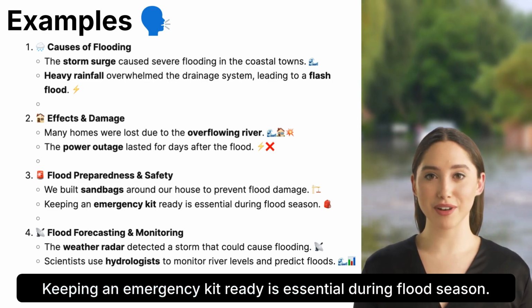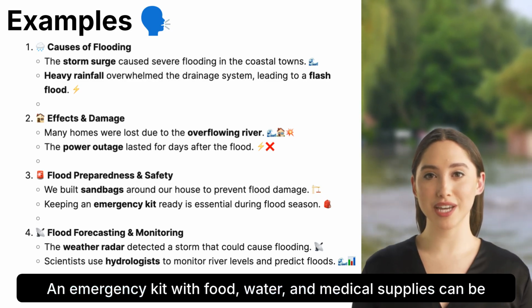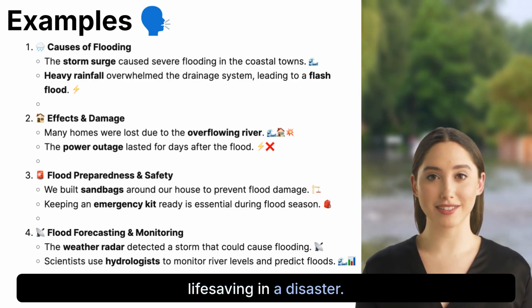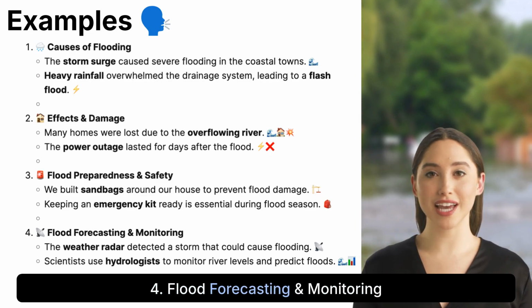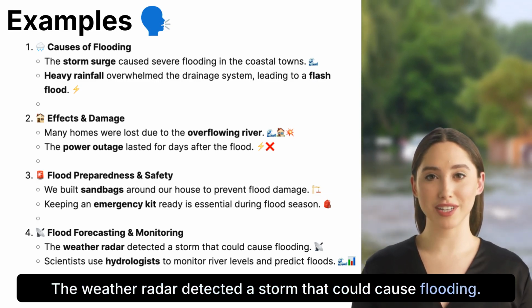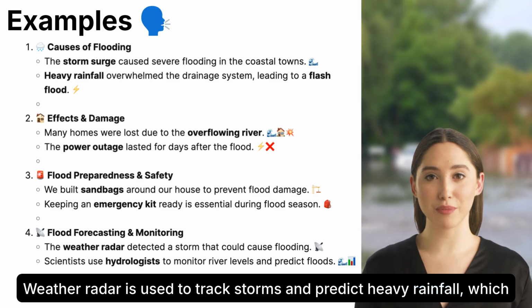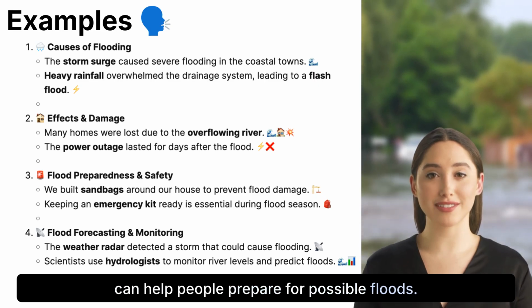Keeping an emergency kit ready is essential during flood season. An emergency kit with food, water, and medical supplies can be life-saving in a disaster. 4. Flood forecasting and monitoring. The weather radar detected a storm that could cause flooding. Weather radar is used to track storms and predict heavy rainfall, which can help people prepare for possible floods.